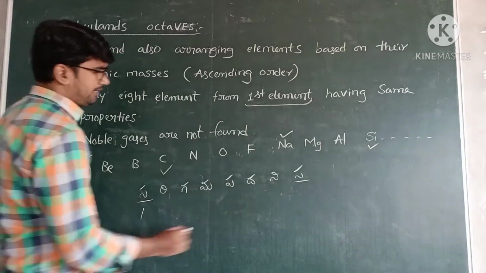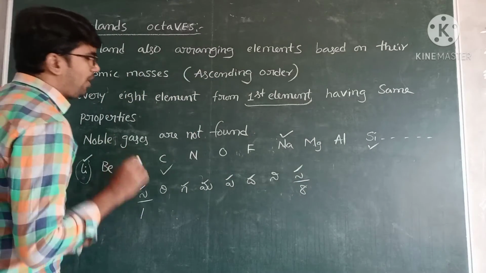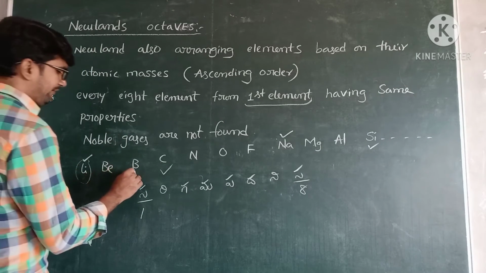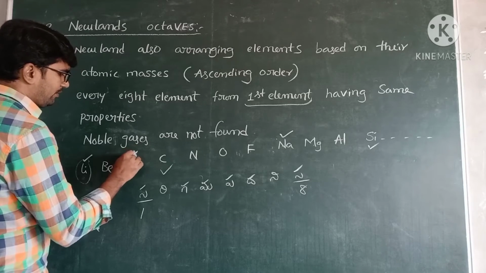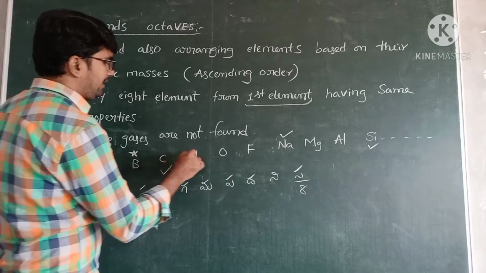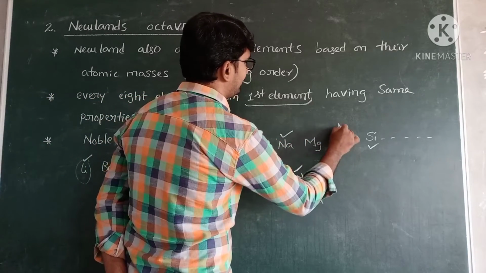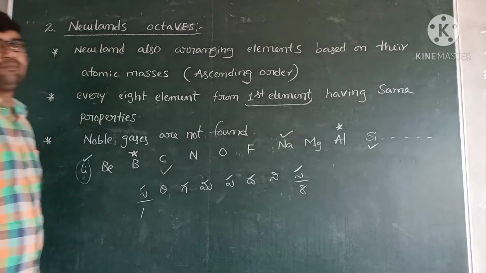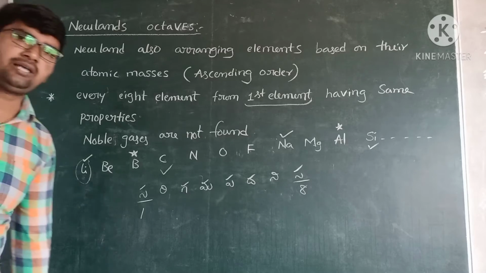This first element and eighth element have the same properties. This looks like one musical scale: Sa, Re, Ga, Ma, Pa, Da, Ni, Sa. It starts with Sa and ends with Sa. So this is the first element and this is the eighth element. A similar trend follows in Newlands' Octaves. If it is taken as 1, Sa, Re, Ga, Ma, Pa, Da, Ni, Sa, these two elements have the same properties. This is Newlands' Octaves rule.